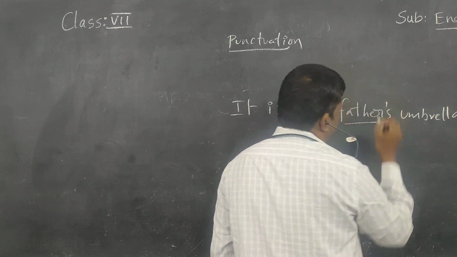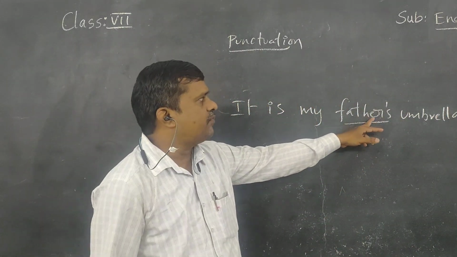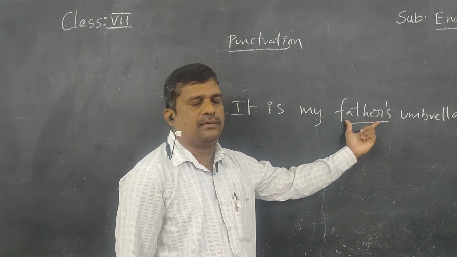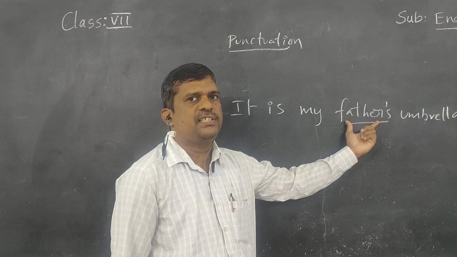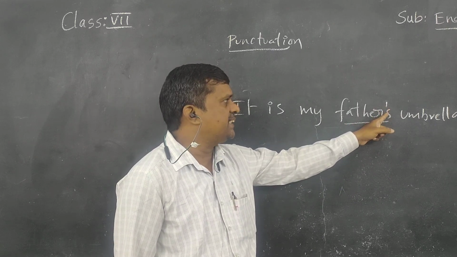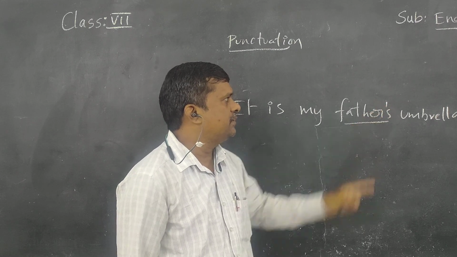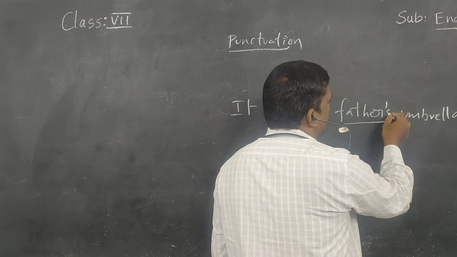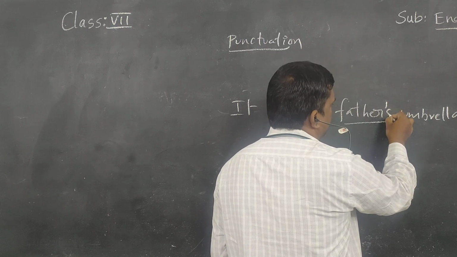After father we are using 's. Father is a singular noun. When the noun is singular, the apostrophe is used just before s.